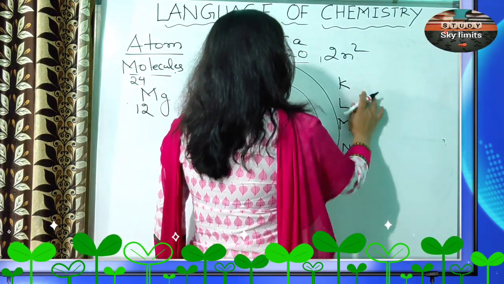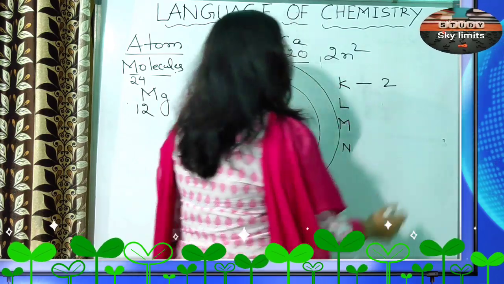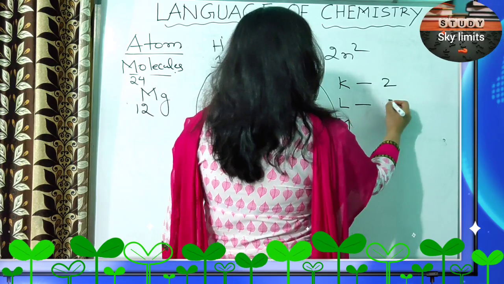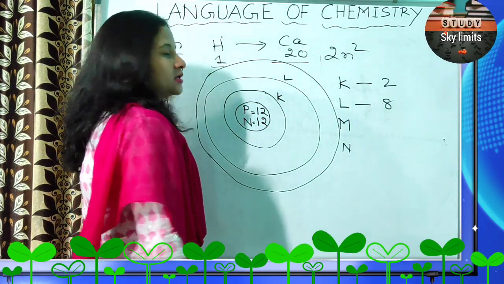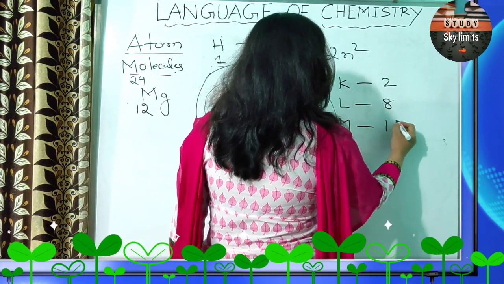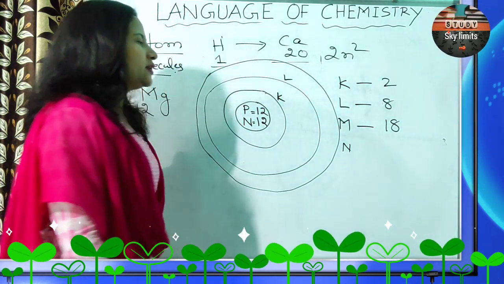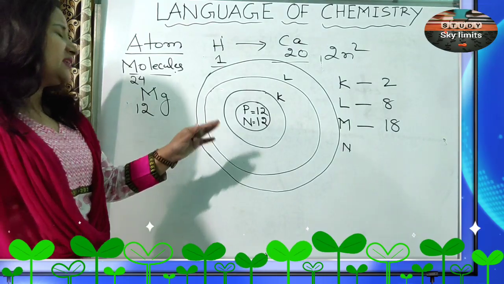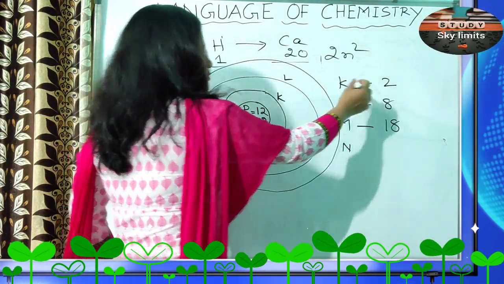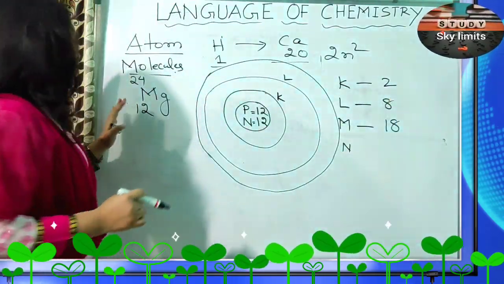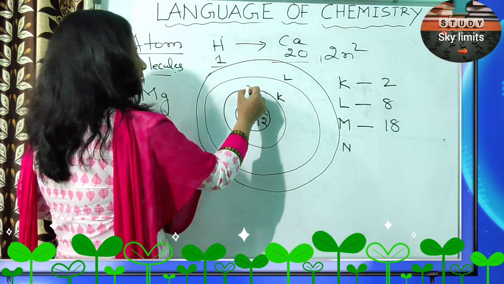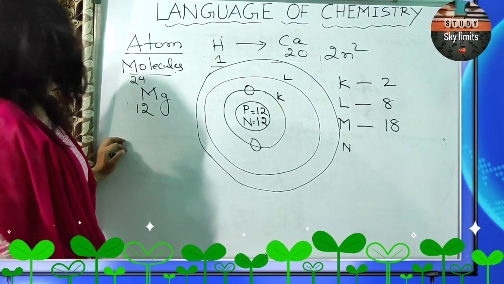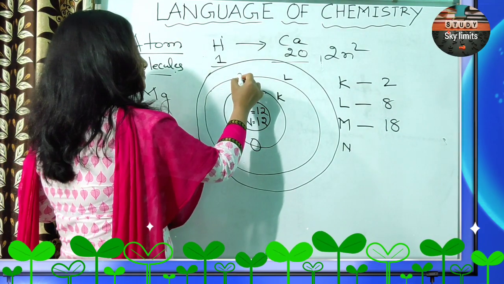The first shell can have a maximum of how many electrons? 2 electrons. The second shell can have a maximum of 8 electrons. The third shell can have a maximum of 18 electrons. Clear? Fourth. So let us talk about magnesium here. The first shell, 2 electrons. Second shell, 8 electrons.